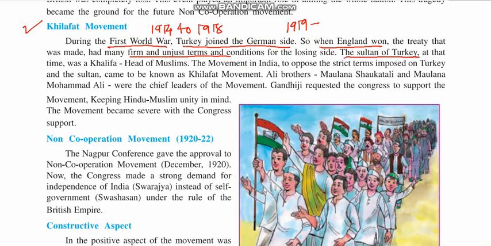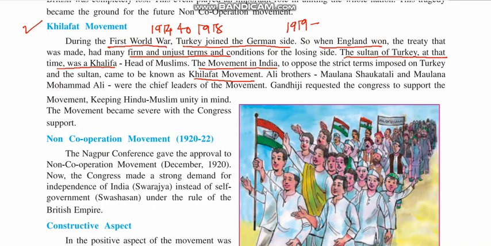The Sultan of Turkey at that time was a Khalifa. Khalifa means the head of the Muslims. The movement in India to oppose the strict terms imposed on Turkey and the Sultan came to be known as the Khilafat movement.